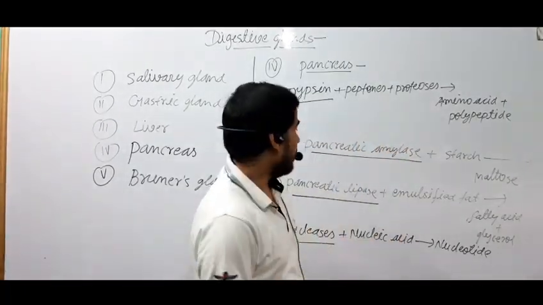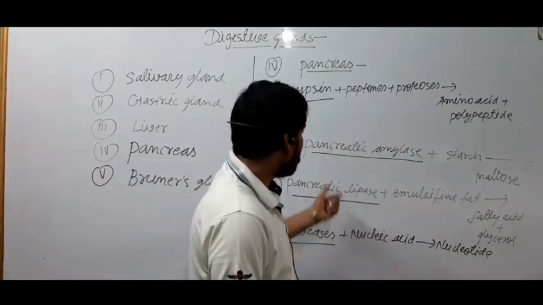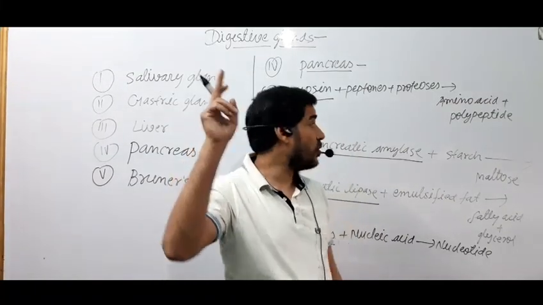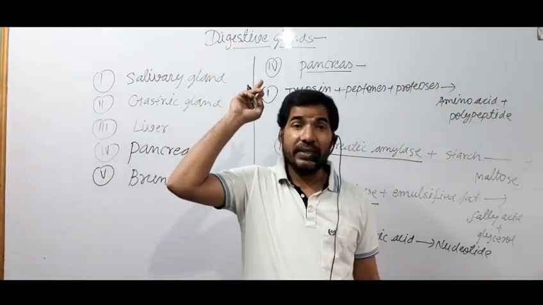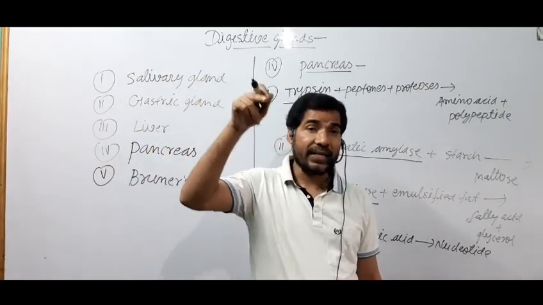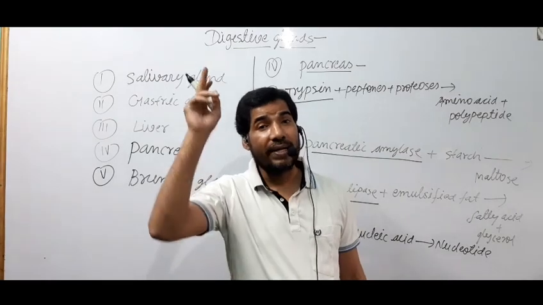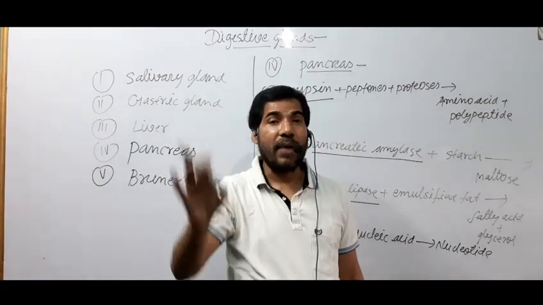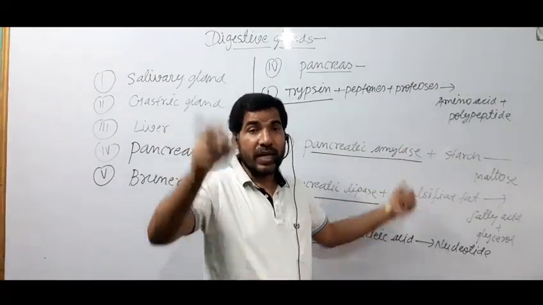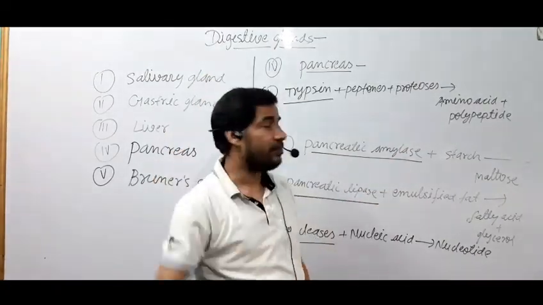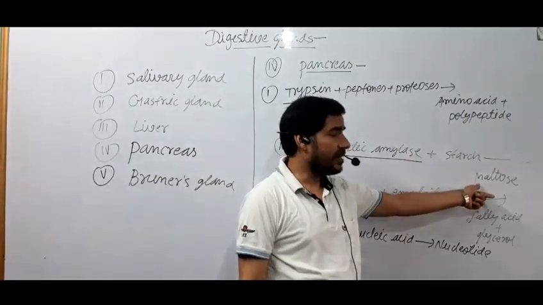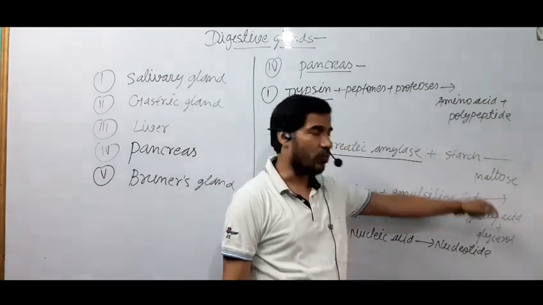always act on protein. Here I have written pancreatic amylase, and in the salivary gland, which releases saliva, amylase is also present, but that amylase is called salivary amylase, and this amylase is called pancreatic amylase because it is present in pancreatic juice and that was present in saliva. So this pancreatic amylase breaks starch into maltose. Maltose is simpler than starch. It is also a type of carbohydrate.